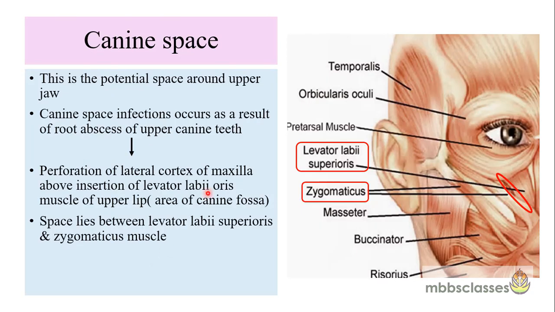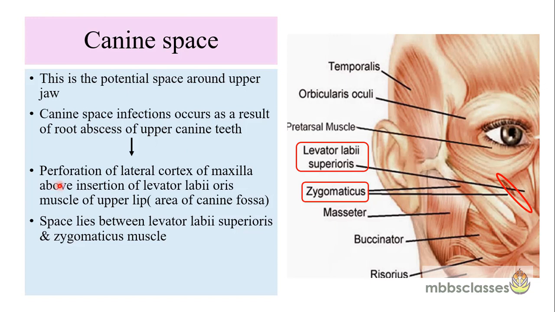The last space for today's class is the canine space. Regarding the canine space, there is still a debate on whether it is a true facial space or a space in the muscular compartments of the muscles of the face. The canine space is a potential space present around the upper jaw. Canine space infections occur as a result of root abscess of the upper canine teeth, that is the maxillary teeth.